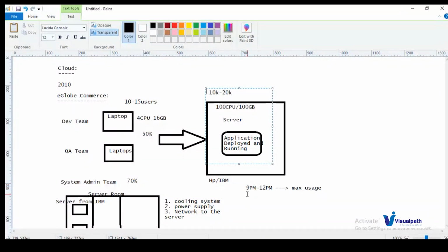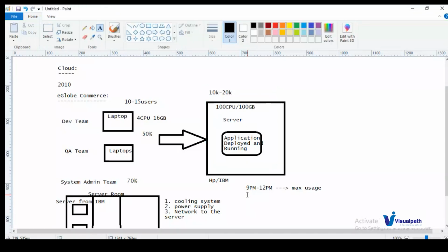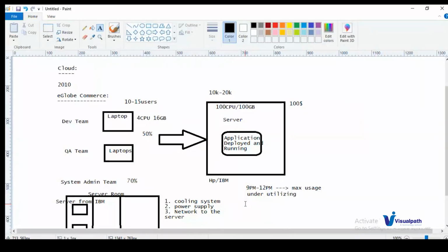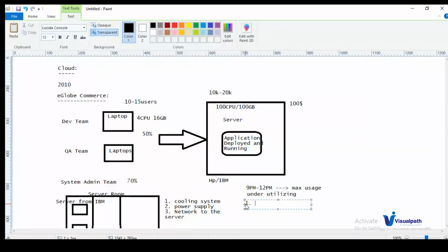So we are underutilizing the server, even though we have paid the full amount. When you are purchasing the server from IBM or HP, you need to pay the full amount to get the server. So IBM charged me $100 to procure this server. I have installed my server in the server room, deployed my application, and I'm using the server. But I'm using it only 3 hours, and for these 3 hours I have already paid $100, meaning that I'm underutilizing this. So there is a cost consideration we need to make.